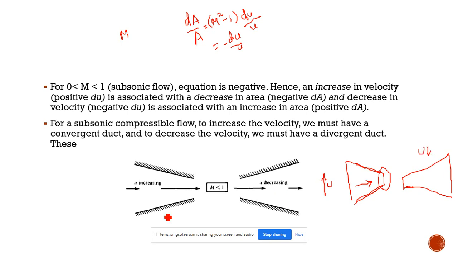Just note this also: for subsonic flow the nozzle should be convergent and the diffuser divergent. Okay, noted.